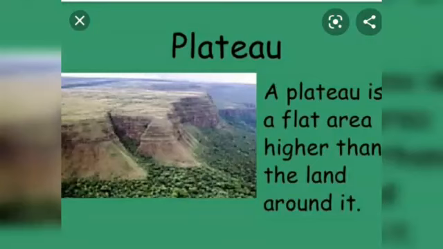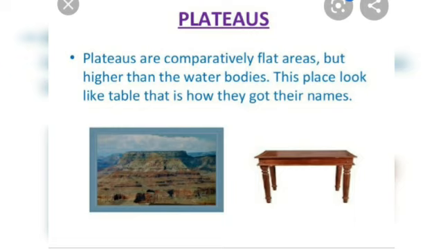In the previous video we already finished with the mountains, starting with the plateaus. It is a flat piece of land with steep slopes, usually resembling a table, so it is also known as the tableland. Now, how is it formed? It is formed by the forces of the earth that is known as